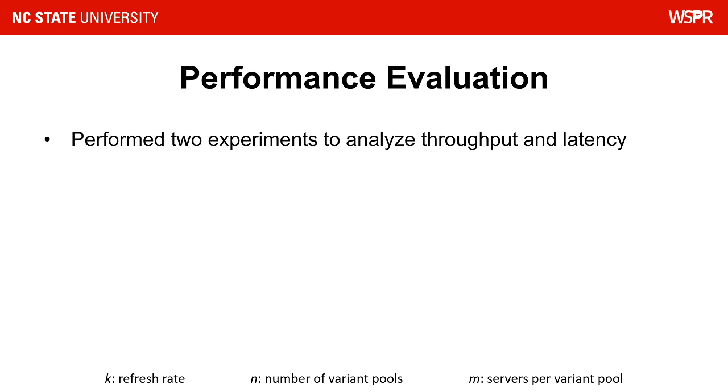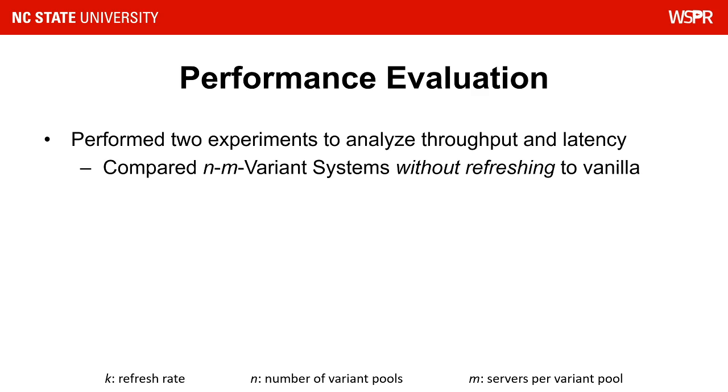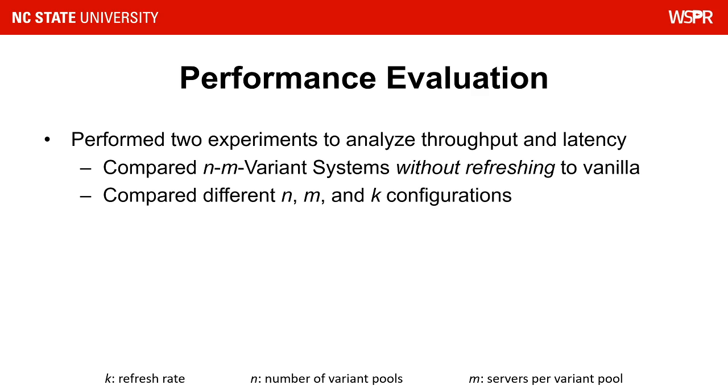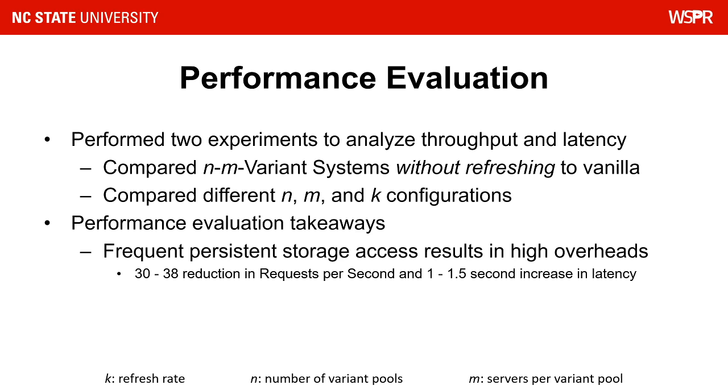Next, we built a system prototype and measured the overhead on throughput and latency with 2 experiments. In the first experiment, we compared the NM variant system without refreshing to a vanilla web server to get the idea for the raw overhead. And in a second experiment, we compared different N, M, and K configurations to understand each parameter's impact on performance. Once again, more details can be found in the paper, but we summarize the key takeaways here. The main takeaway is that frequent access to persistent storage results in high overheads compared to the vanilla baseline. For example, for different configurations, we observed up to a 38 request per second drop in throughput and up to a 1.5 second increase in latency.